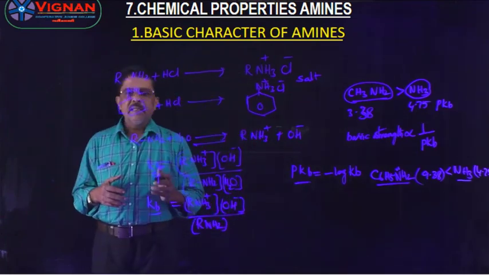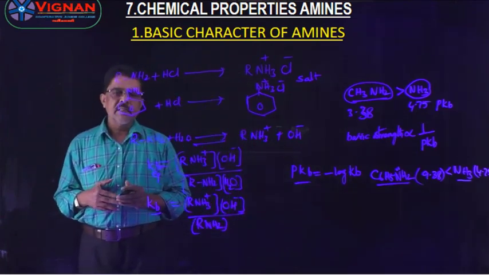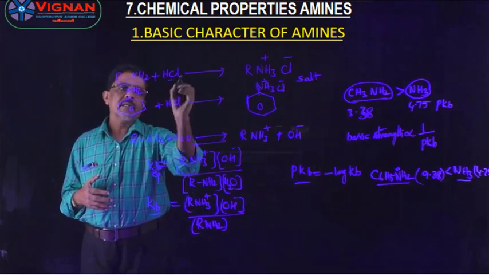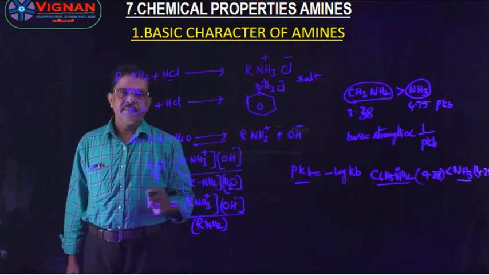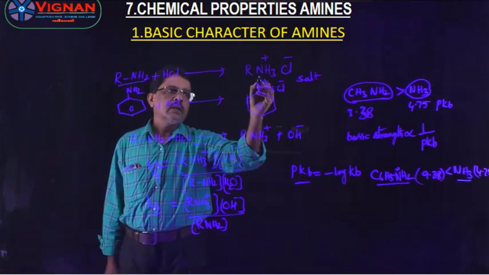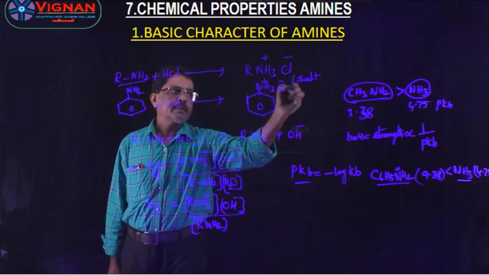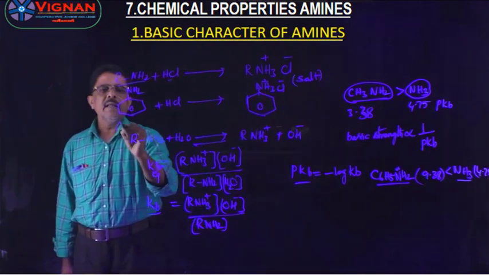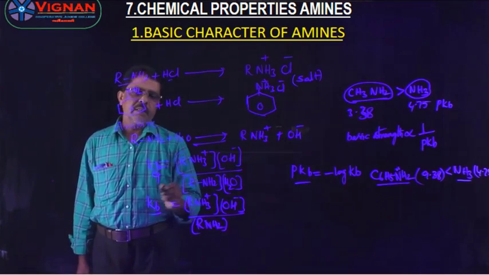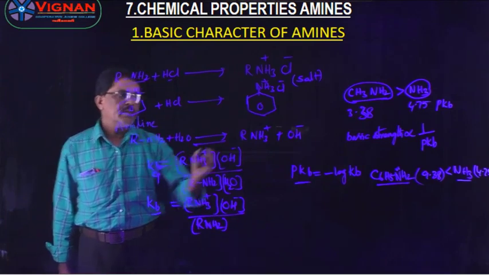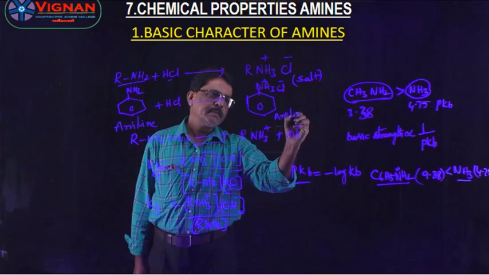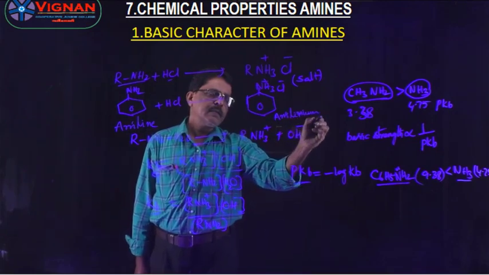So, the basic character of amines. Being basic, amines react with acids to form salts. An aliphatic amine reacts with HCl and a salt is formed. But aniline is an aromatic amine. This aromatic amine reacts with HCl and we get anilinium chloride. This is the salt.